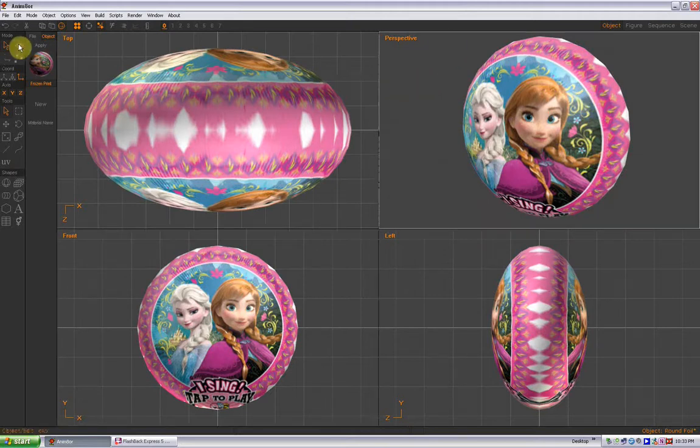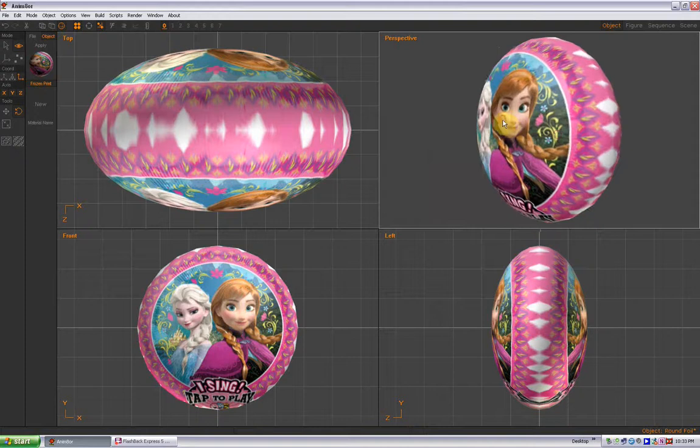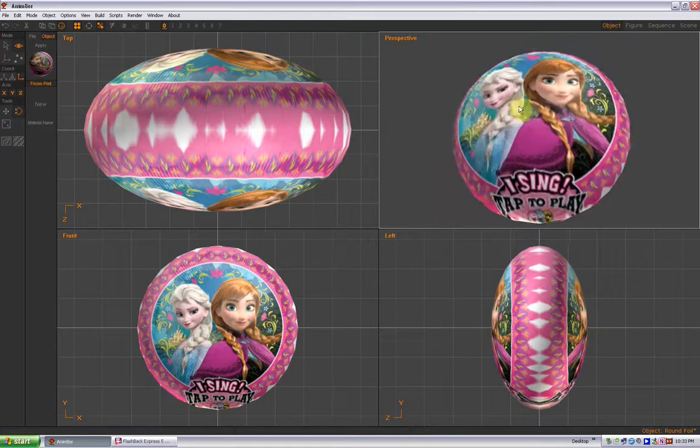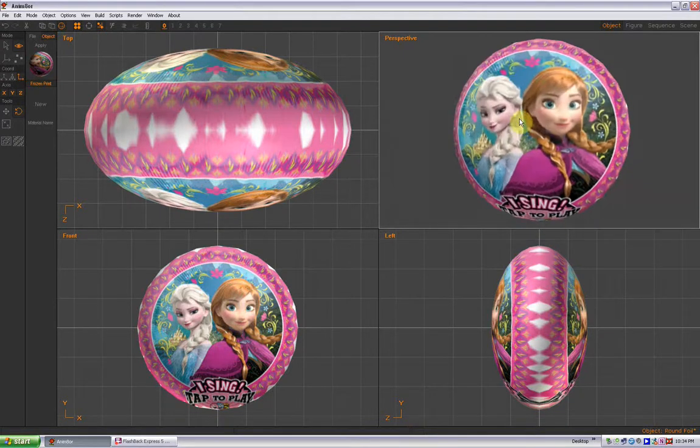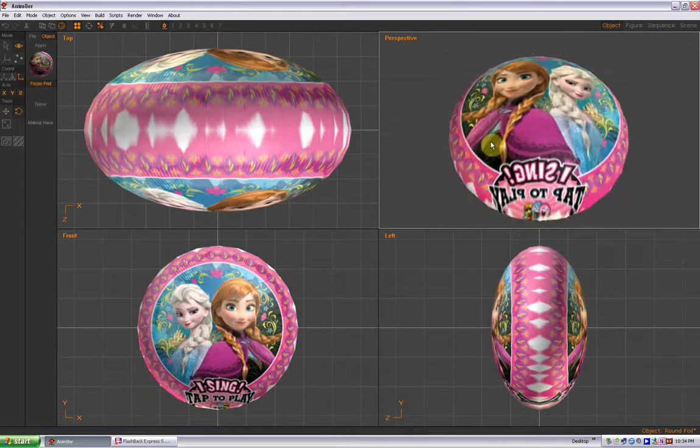Alright, so we can go to the perspective view, select the viewpoint and the rotate view, and now we can spin this around, and come on, that's pretty cool, right? Alright, now there's one problem. It says I sing, tap to play, and on the back side it says I sing, tap to play backwards.